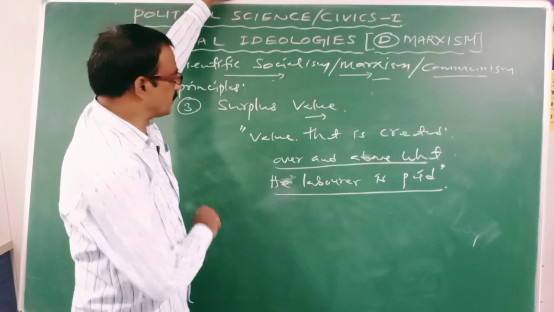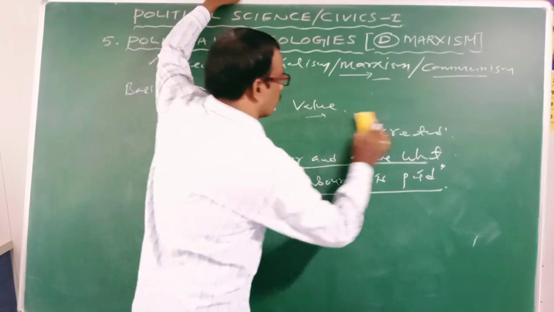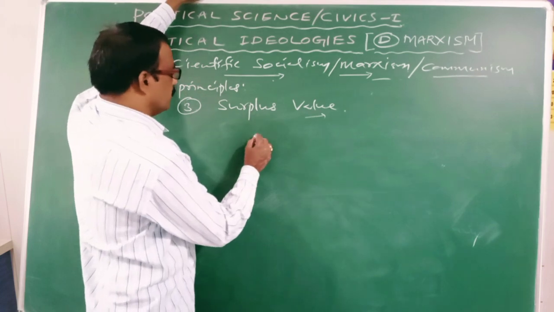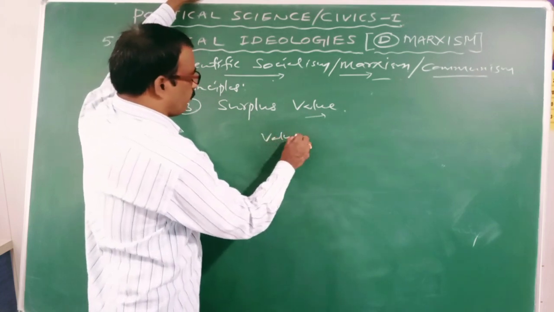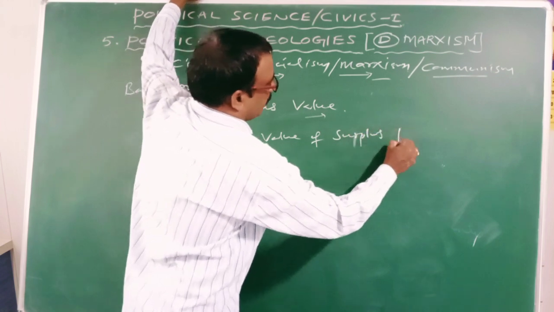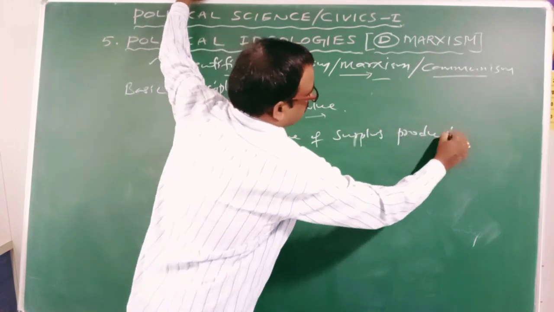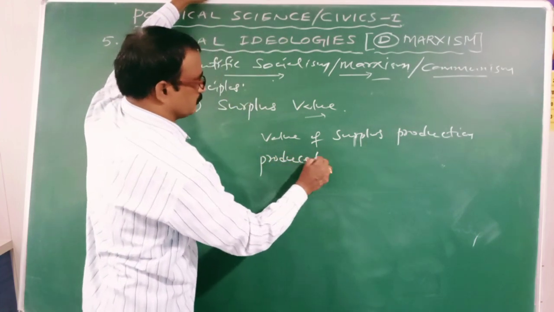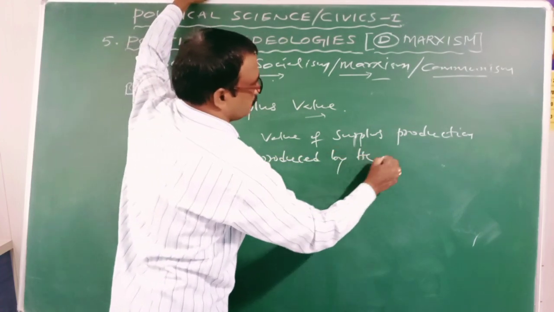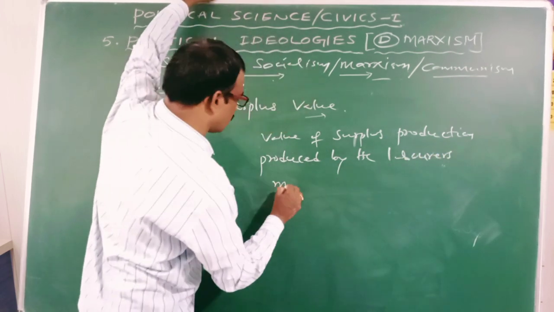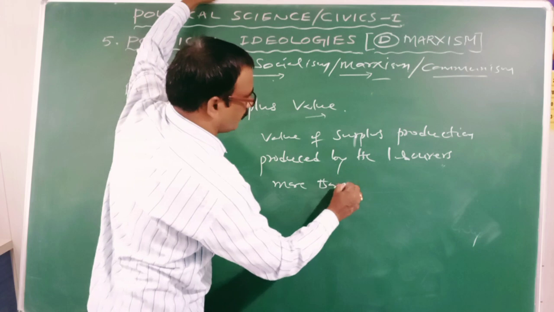Yes, to understand this concept, I am going to give one more definition. Surplus value means the value of the surplus production produced by the laborers more than necessity.